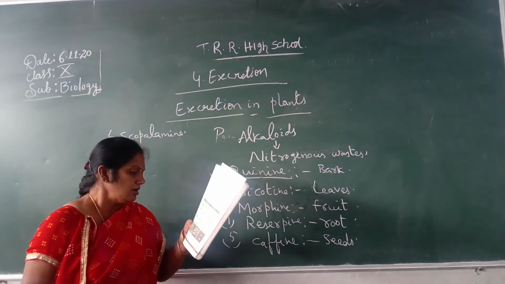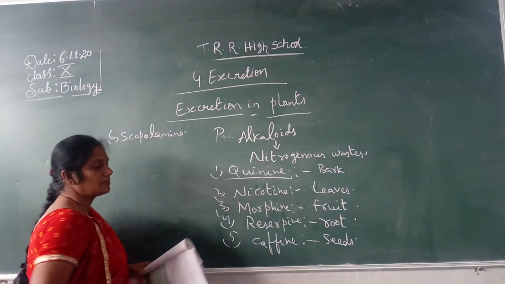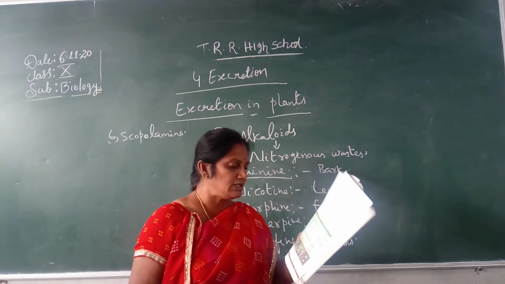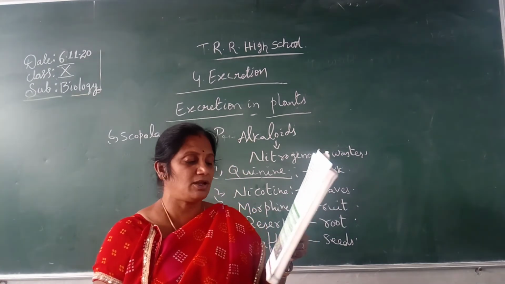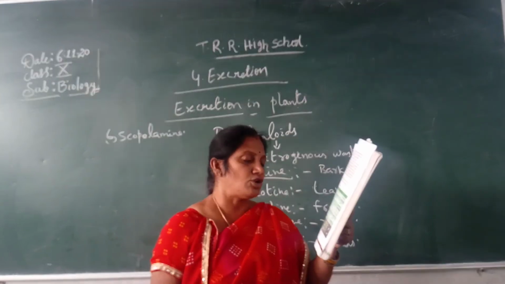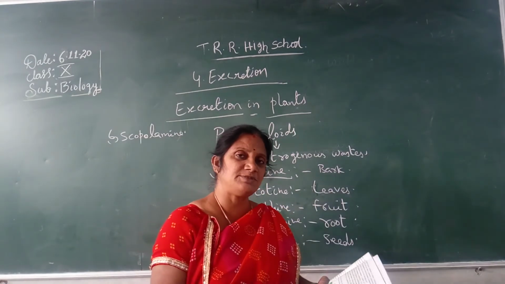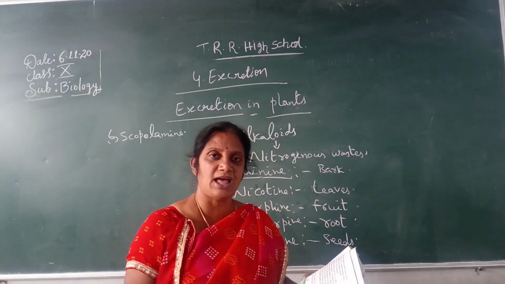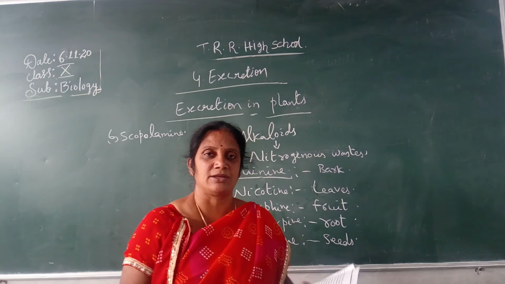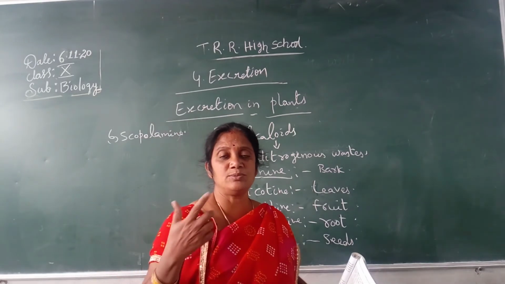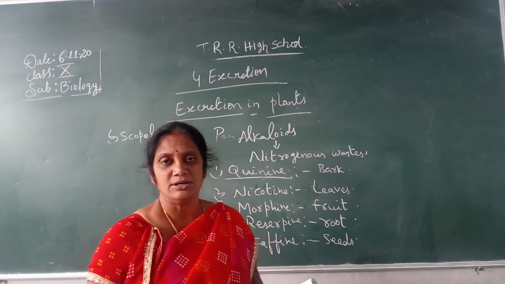Next, the sixth one, scopolamine. Scopolamine is present in the fruits and flower of Datura stramonium, which you might have seen, called ummetha in Telugu. It is present in the fruit as well as in the flower. It is used as a sedative drug, which induces sleep.